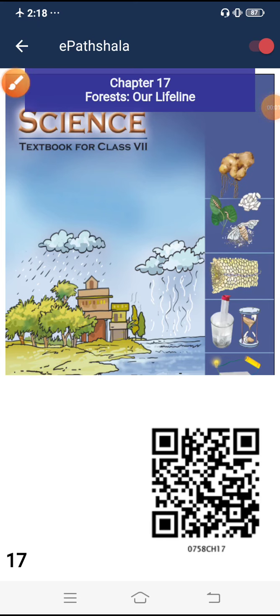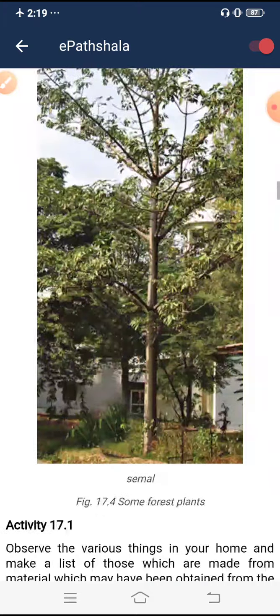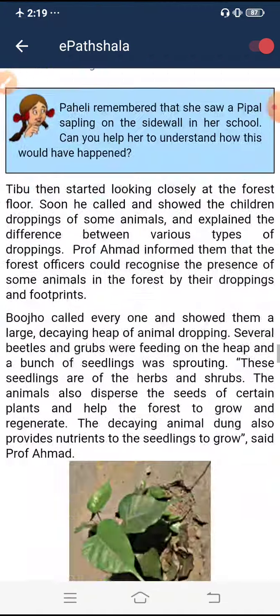Hello students, today we will do the exercise of chapter 17, Forests: Our Lifeline. So let's start to solve the question answers of this chapter.